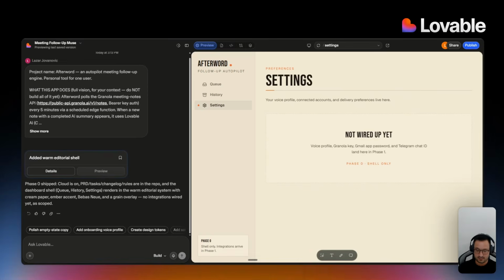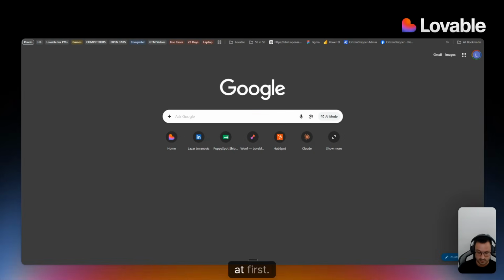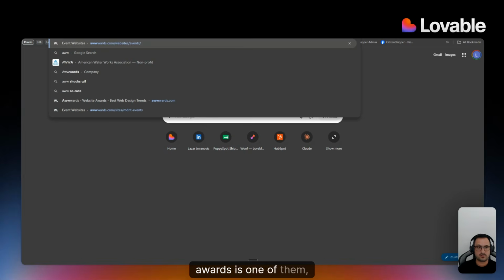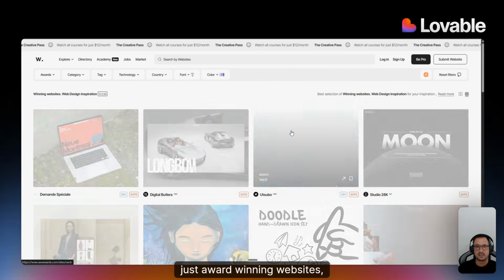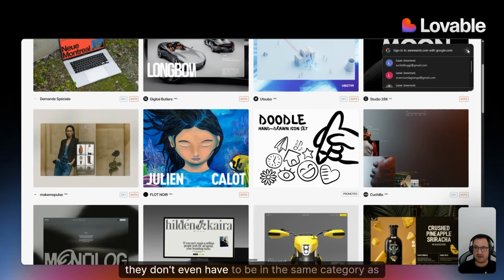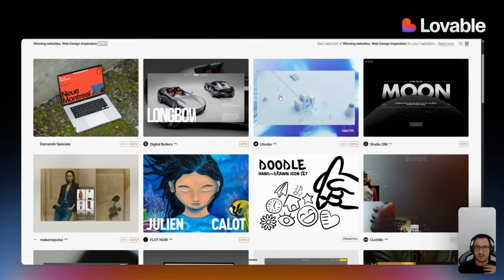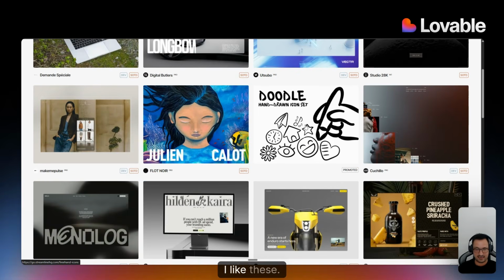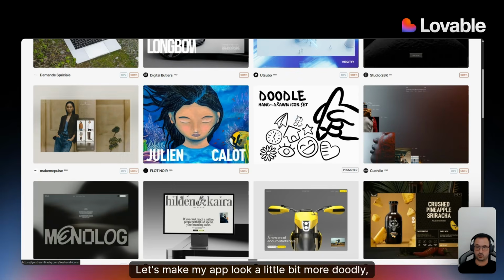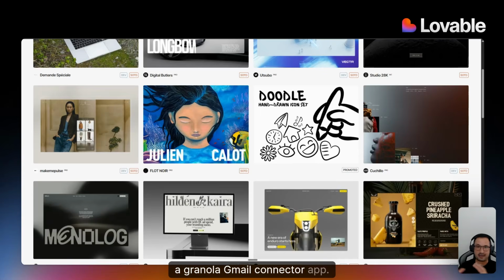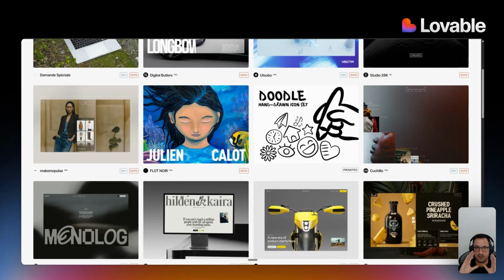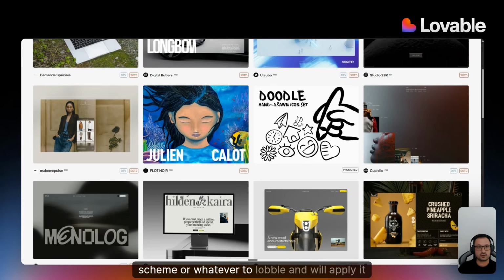If I didn't like this, there's a couple of websites that I would look to at first. So Awwwards is one of them, right? Awwwards with 3 W's, just award-winning websites, period. So they don't even have to be in the same category as what I'm building. All I need to say is, okay, I like the doodle style, let's make my app look a little bit more doodly, right? Whatever. It doesn't have to be a Granola Gmail connector app. You just need to give the style, the color scheme or whatever to Lovable, and it will apply it against your idea.